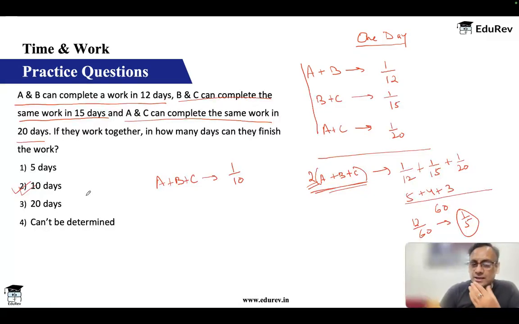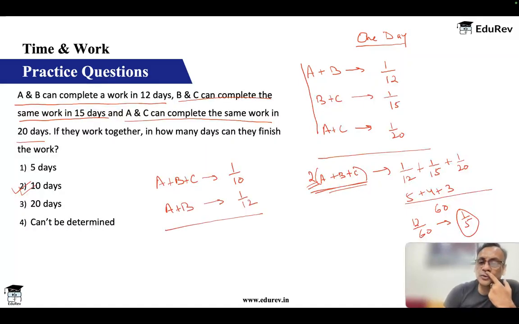Also, what else can I answer here? Can I answer the individual time taken by each one of them? Yes. For example, if you look at A plus B, I know they do 1 by 12 per day. Let's subtract both. A and B will get cancelled. Work done by C in a day is 1 by 10 minus 1 by 12. The LCM is 60, so you get 6 minus 5, 1 by 60. In one day, C does 1 by 60. That means C can finish the work in 60 days.